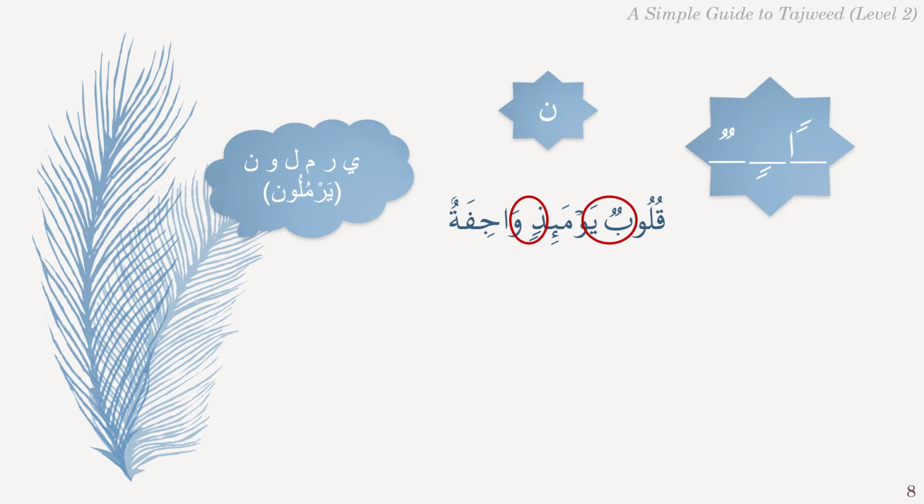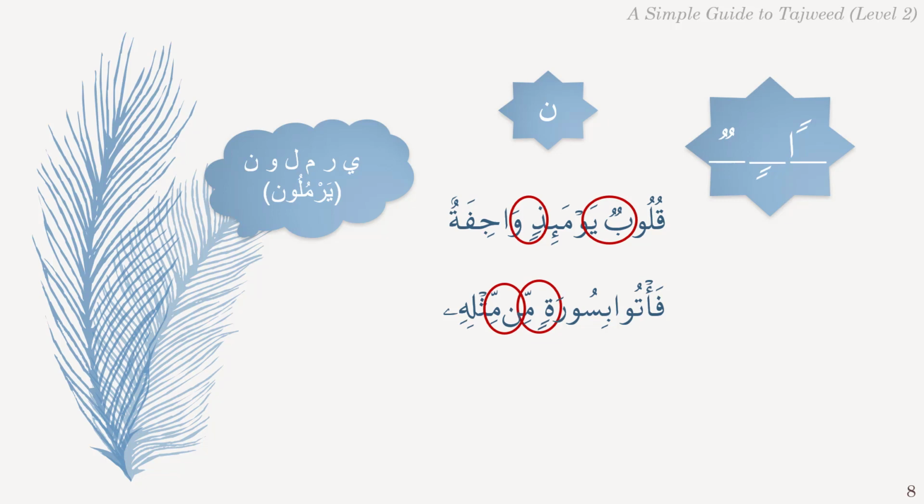In the second example, we find unequal Tanween Kasra followed by letter Meem, and Noon Saakinah without the sukoon sign followed by letter Meem. Letter Meem is from the letters of Yarmulun, so both will be pronounced applying the rule of Idgham.